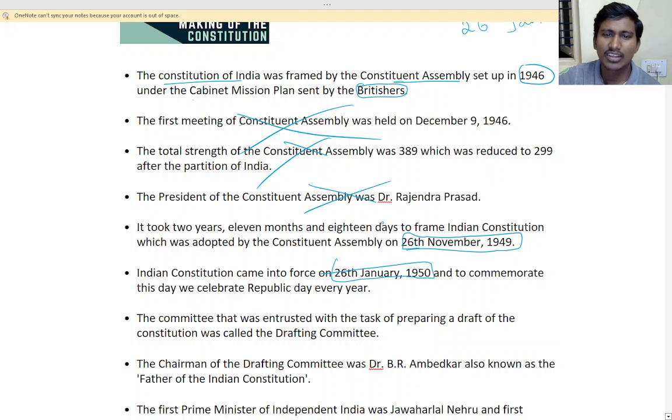Okay, it is very long, no? Yes, yes, the longest constitution in the world. Okay, so how many years did it take? 2 years, 11 months and 8 days to frame the Constitution. So it was completed, it was adopted on which day? 26 November 1949 it was completed and adopted, and it was made a supreme document on which day, that is, it came into force.